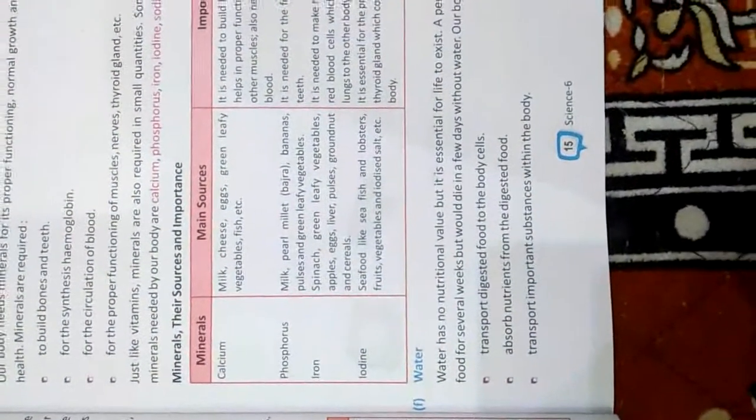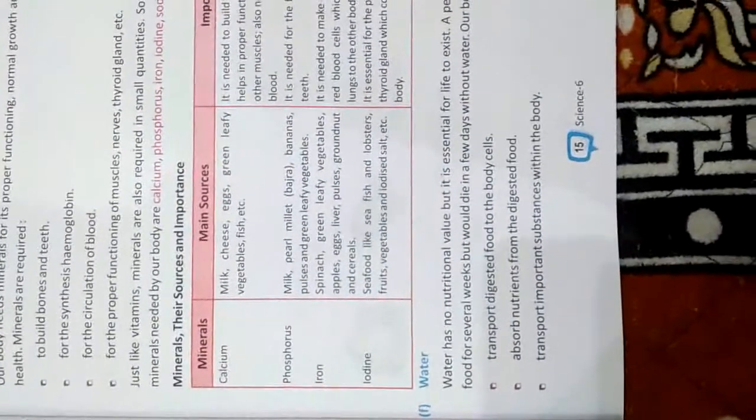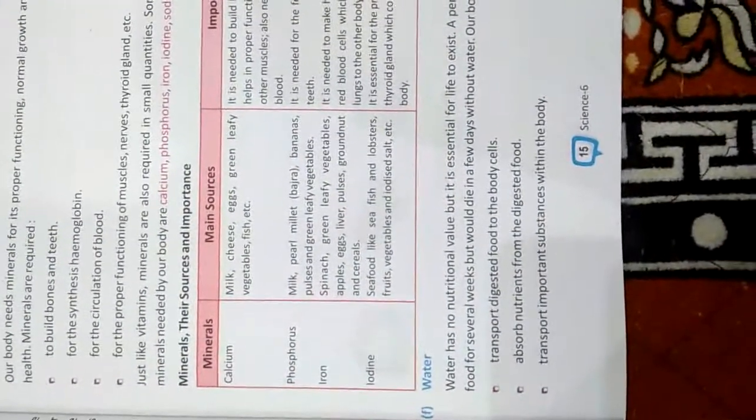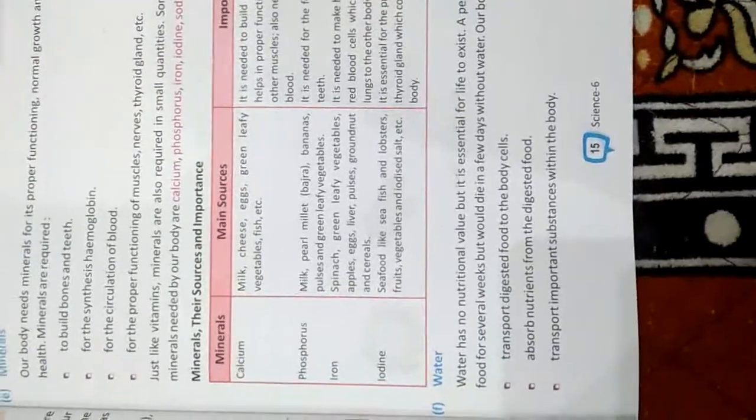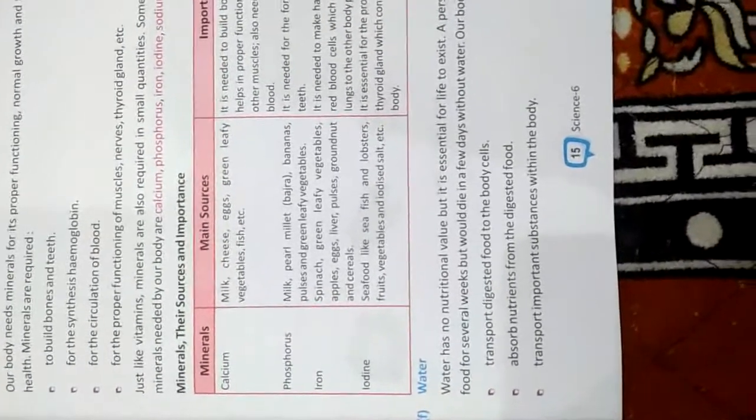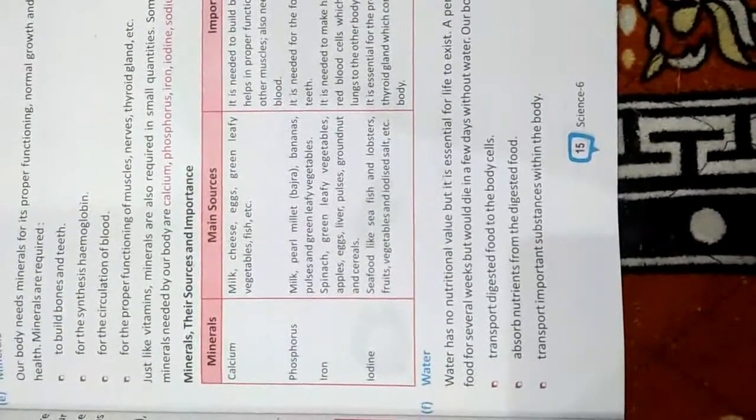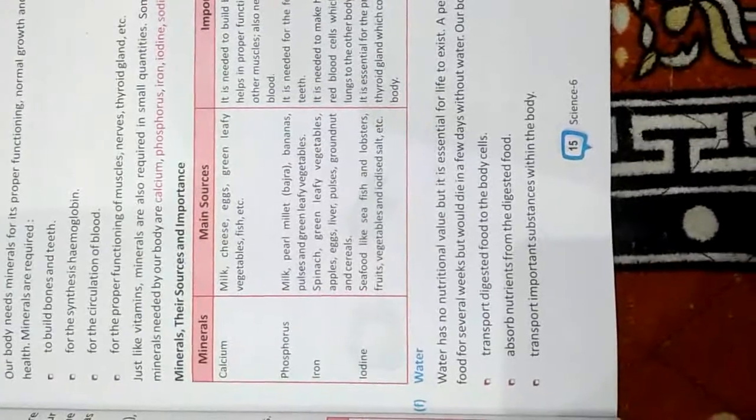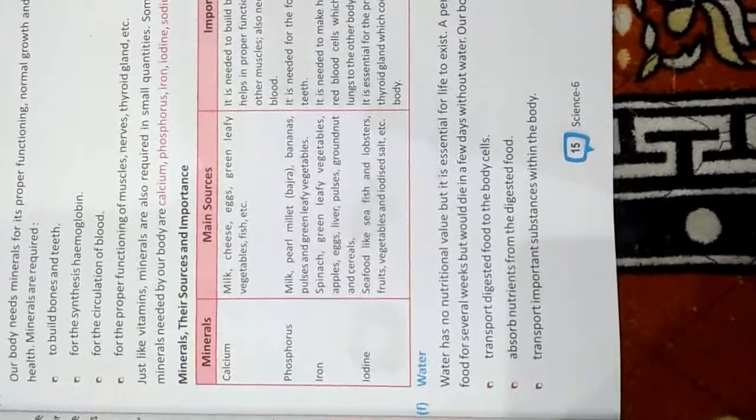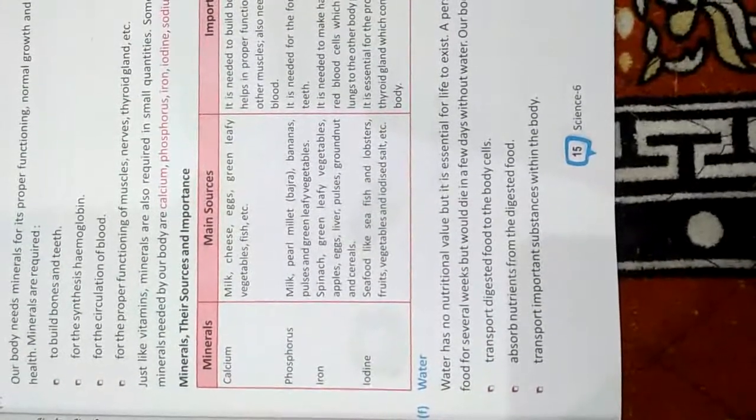So our next nutrient, which we get from fruits and vegetables, is water. Water has no nutritional value, but it is essential for life to exist. Here we have given some points: water is essential for life because it transports digested food to the body cells. It absorbs nutrients from the digested food and transports important substances within the body.